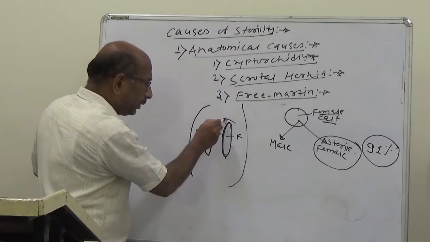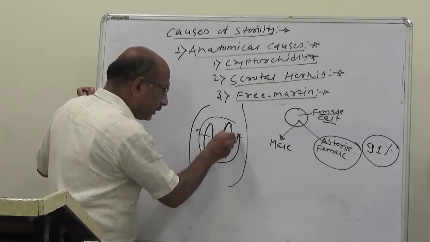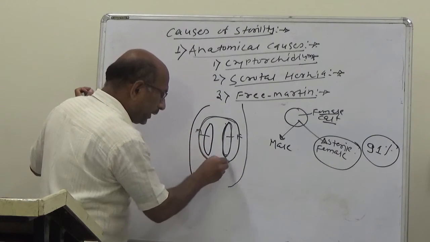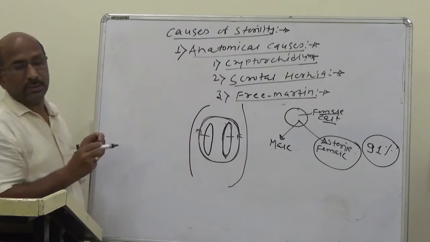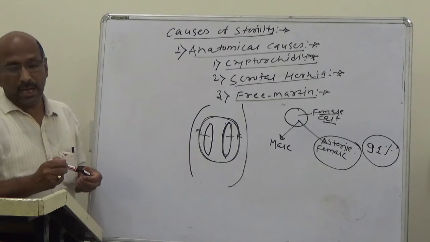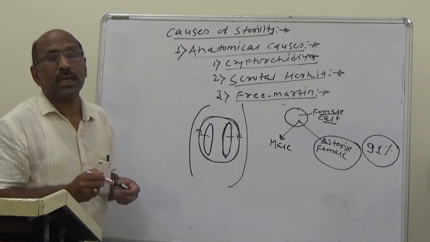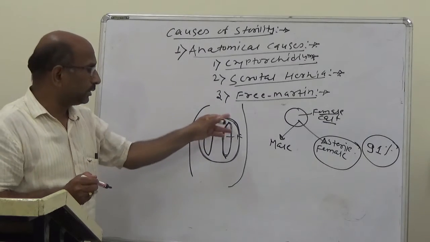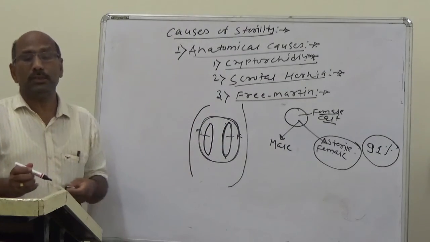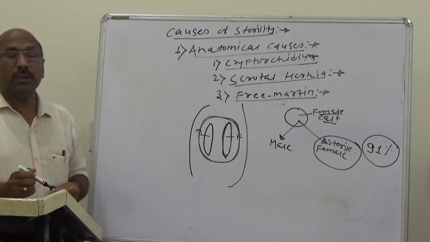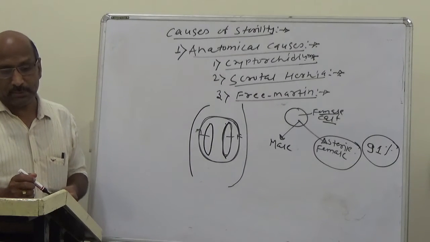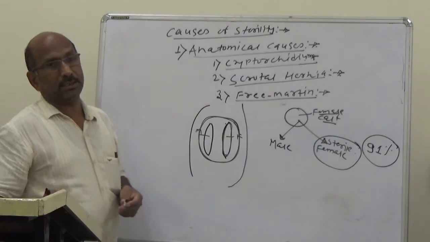The membranes which surround the individuals are united in such a way that the circulatory systems of the two are joined.